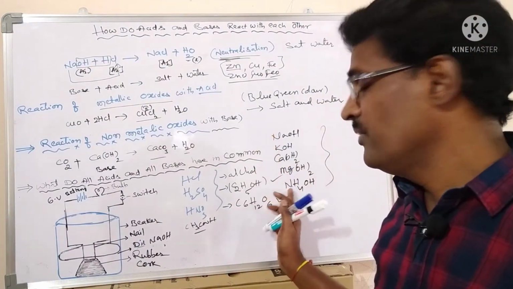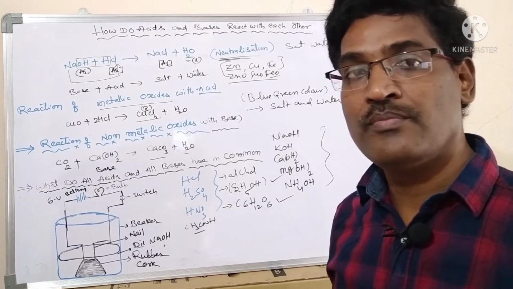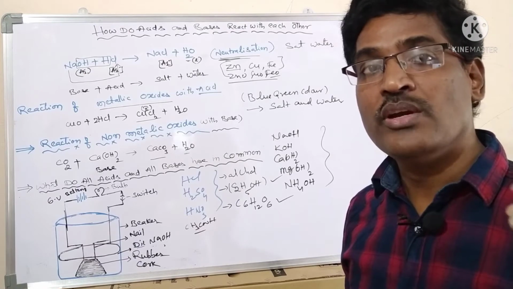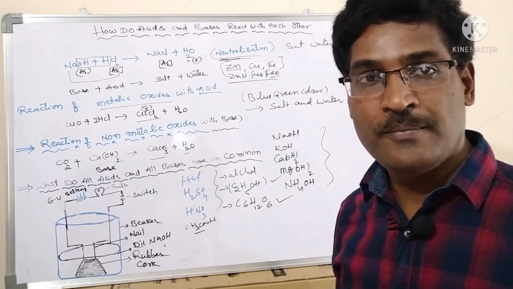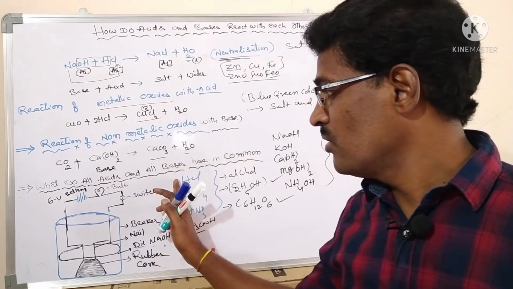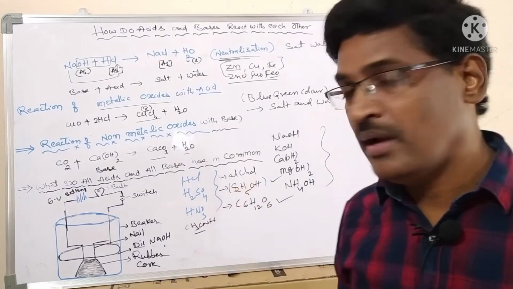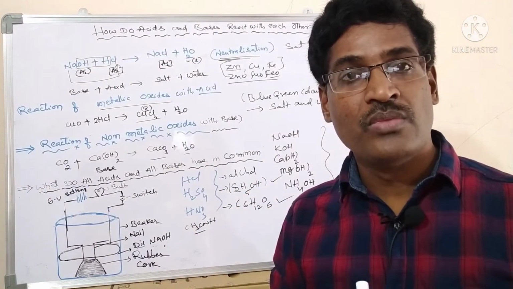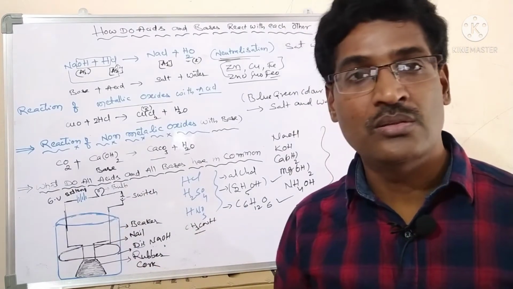Strong base, weak base. Why is it strong? OH minus ions are produced more by NaOH, and fewer by ammonium hydroxide. That's why it is a weak base, and NaOH a strong base. Strong acid, weak acid. And alcohol and glucose do not produce any H plus ions. That's why the bulb will not glow.